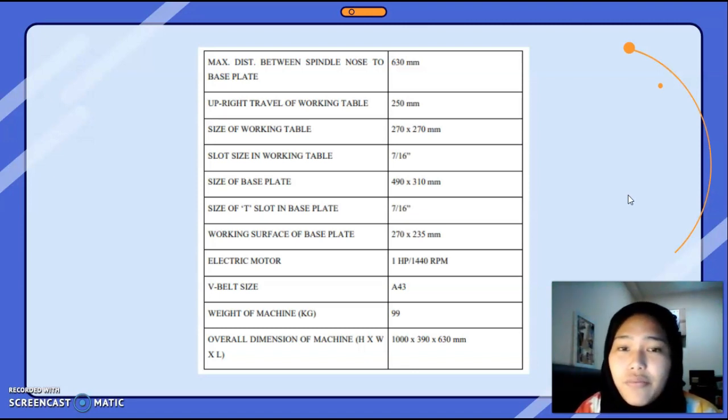Working surface of base plate is 270 times 235 mm. Electric motor 1 HP at 1440 RPM. V-belt size is A43. Weight of machine is 99 kg. Overall dimension of machine height times width times length is 1000 times 390 times 630.